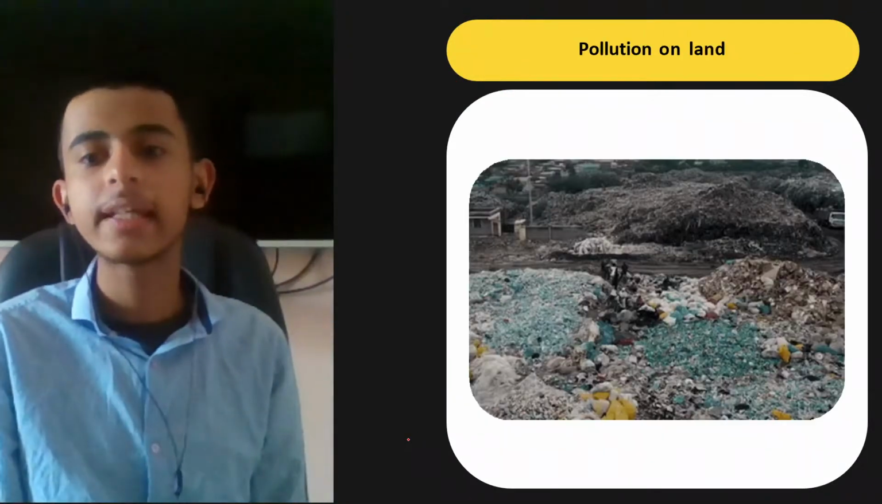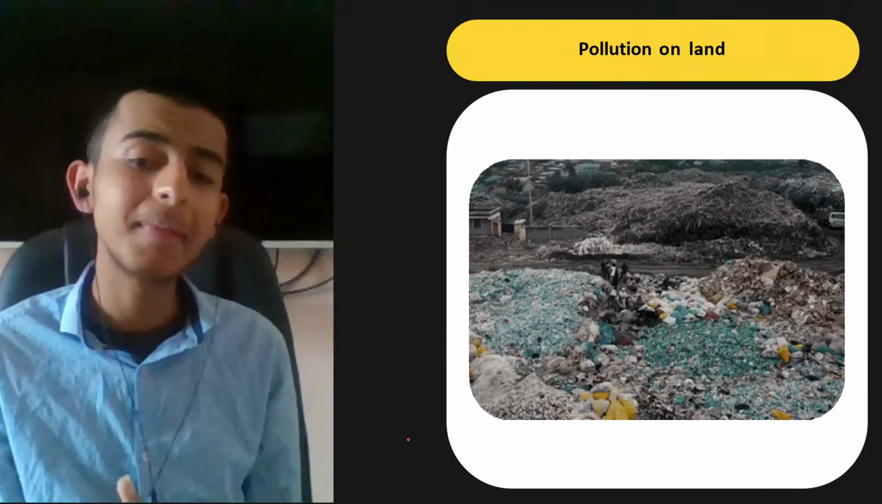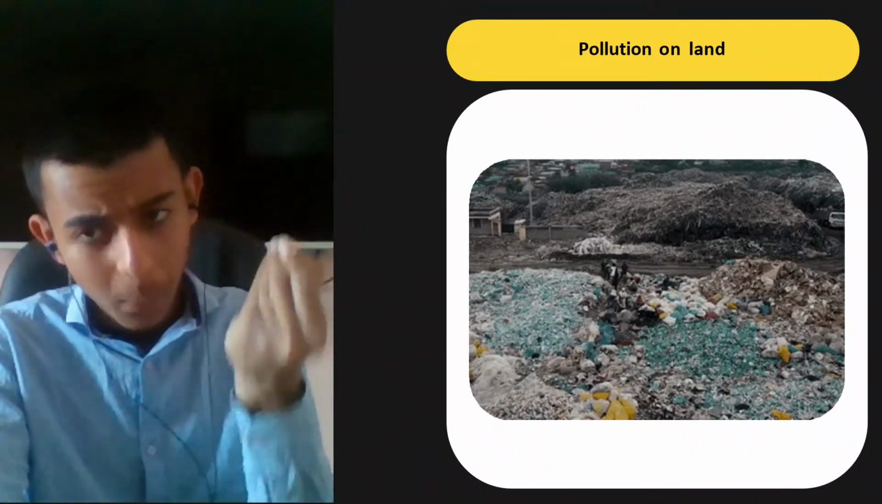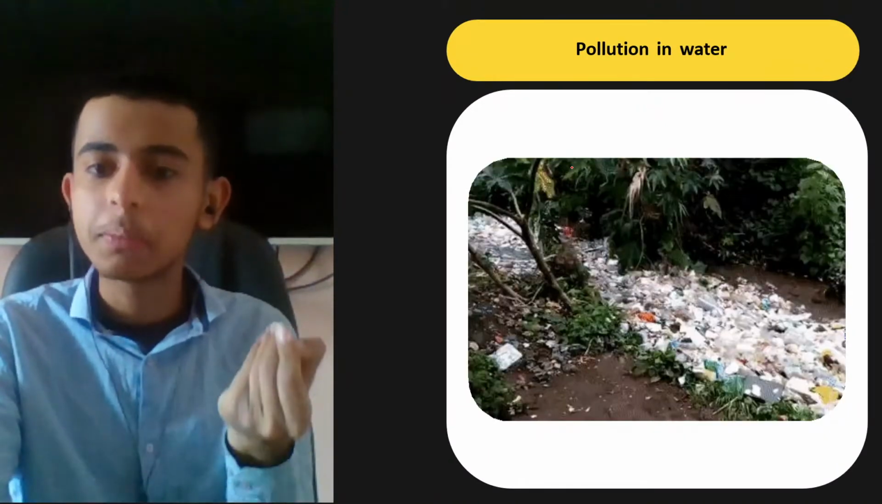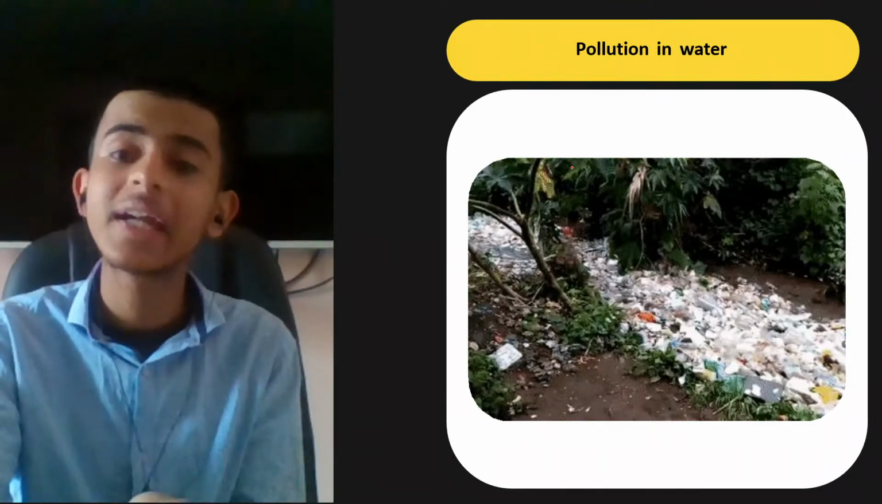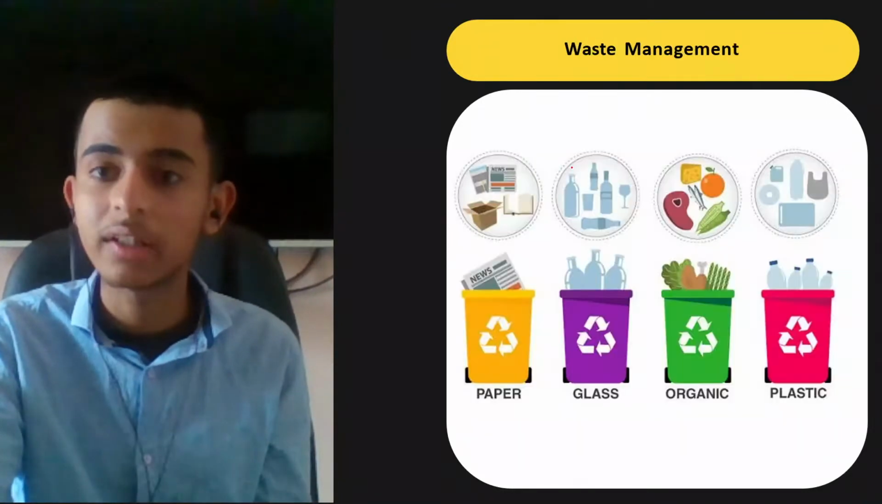Now, next thing is pollution on land. Pollution is really bad. Land pollution because of the waste that we generate. So that should be stopped. Pollution in water. Just look at it. Look at these images. Land, water.